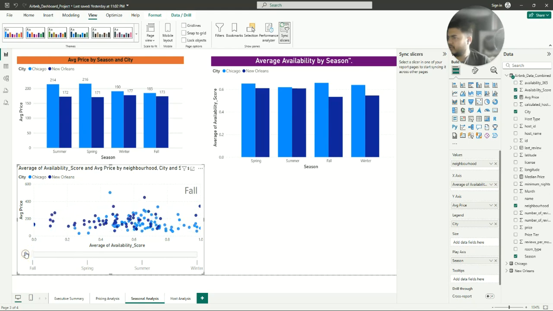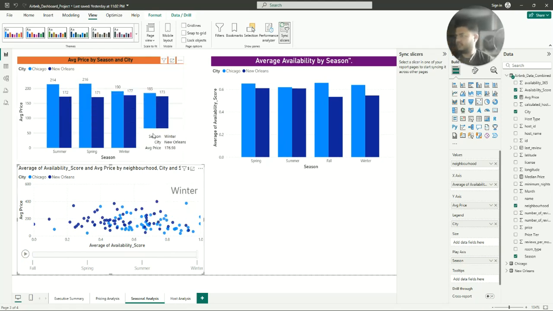Winter, fall, you can see Chicago's prices are higher. Then spring, again Chicago's prices are higher. Summer, winter, now all prices are similar, and we can confirm that all the New Orleans prices are not getting much different. Okay, so this is all about our seasonal analysis.